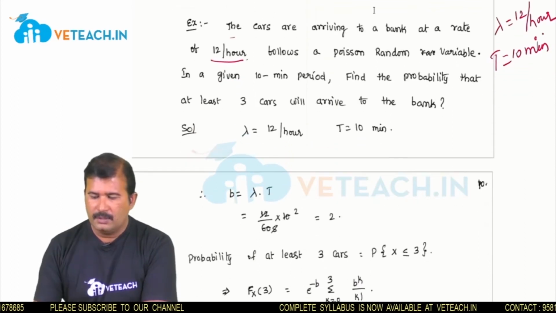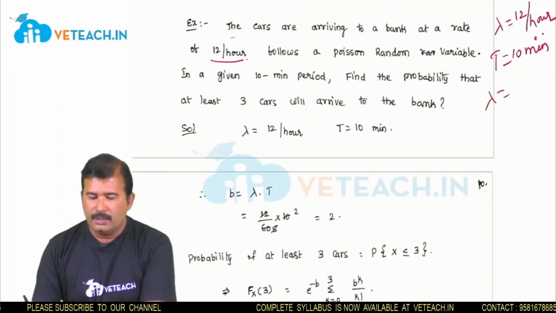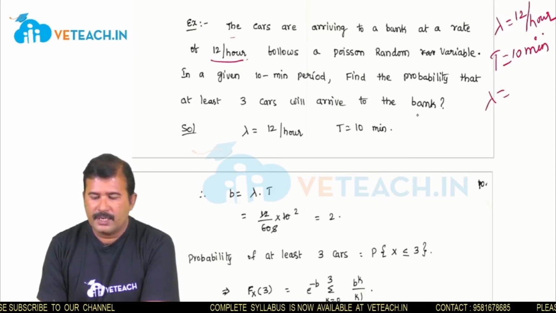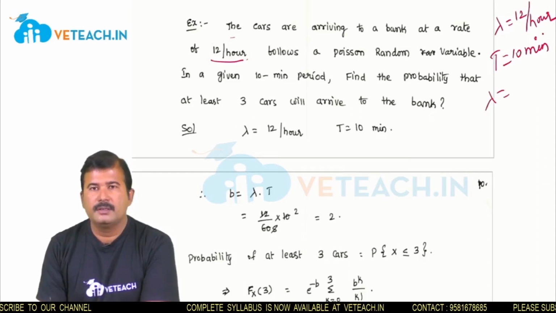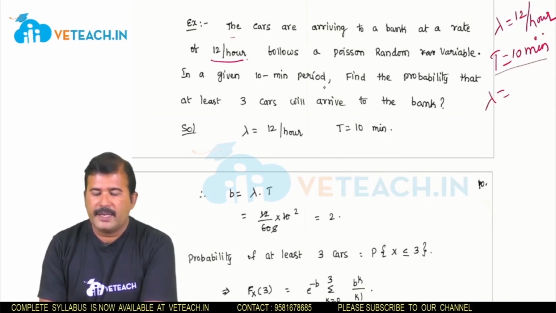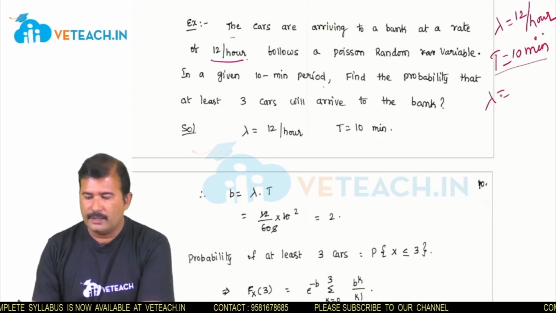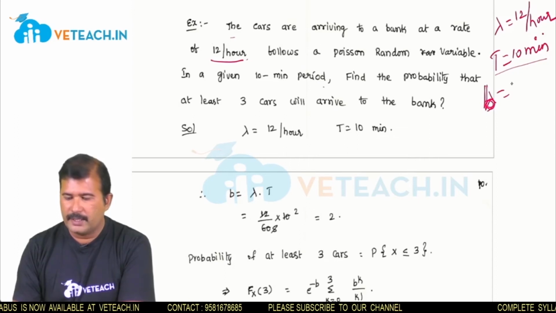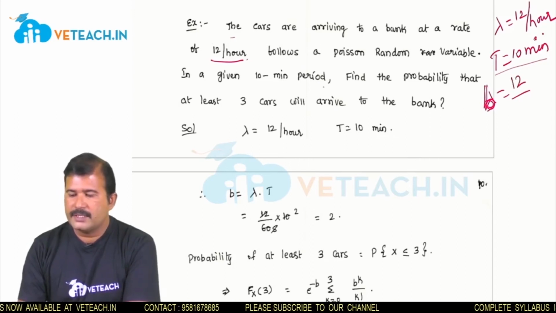So we have to find b. The problem is to find the probability that at least 3 cars will arrive at the bank in the given time period. Since the time is given as a 10 minutes period, we have to find the b value in terms of minutes only. But here the average rate is given as 12 per hour.